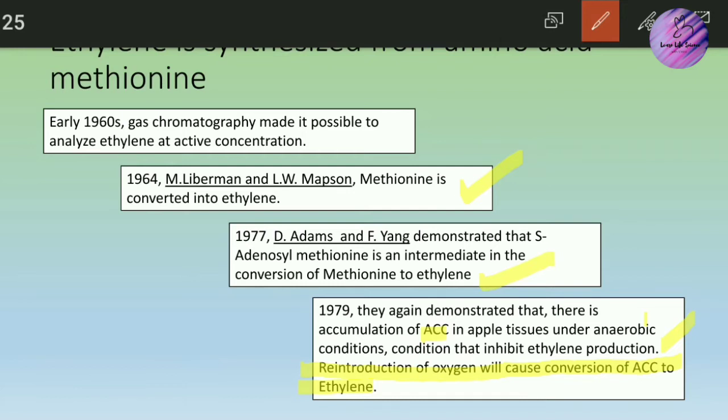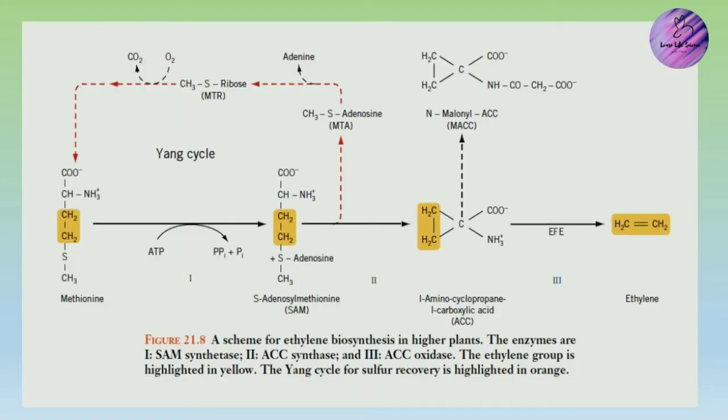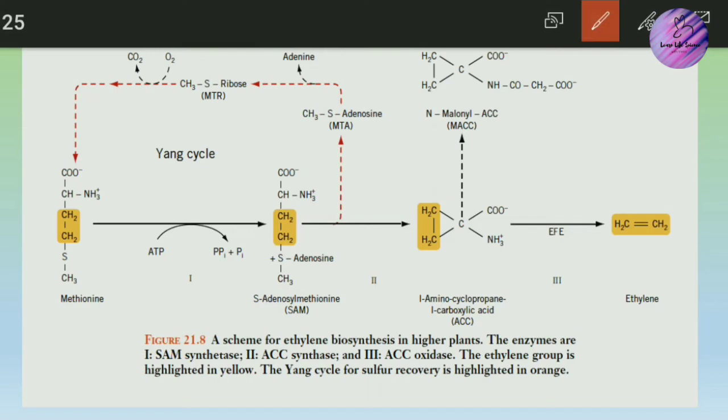You can also see one thing here, that it took from 1960 to 1970, around 20 years, to study the ethylene mechanism as well as its synthesis. Now we switch to the pathway of ethylene synthesis. The first thing is the substrate, that is methionine. Methionine, as we all know, is an amino acid with a sulfur group.